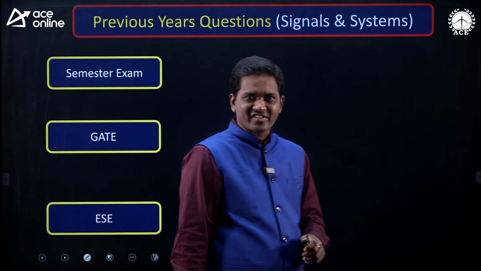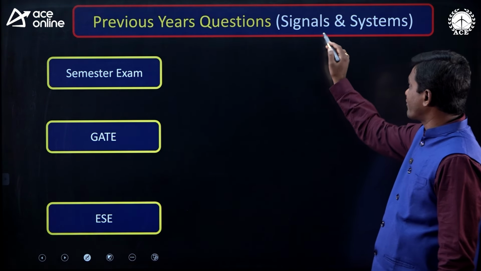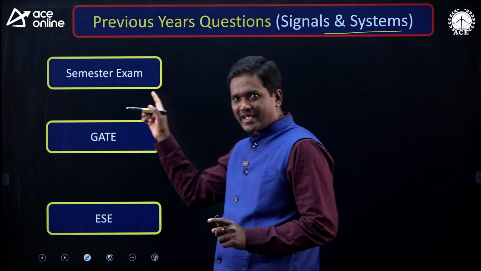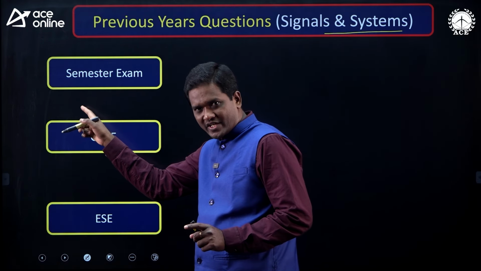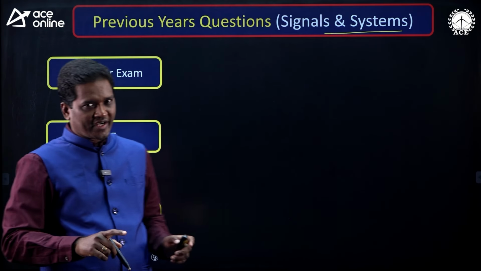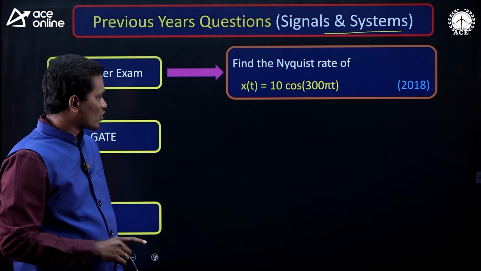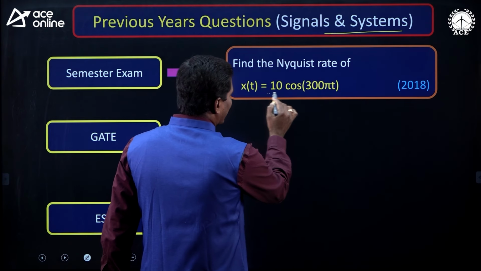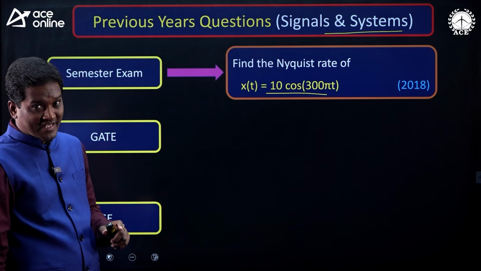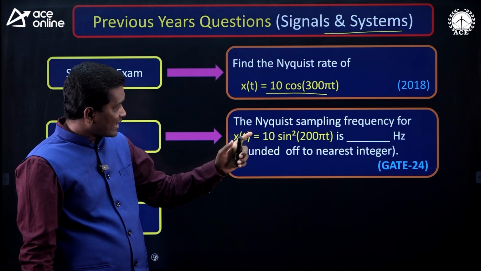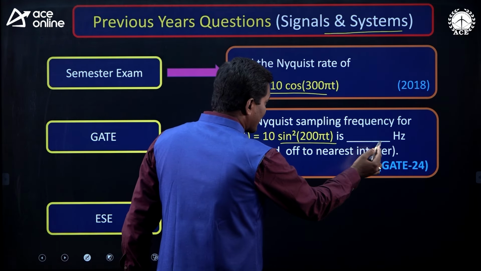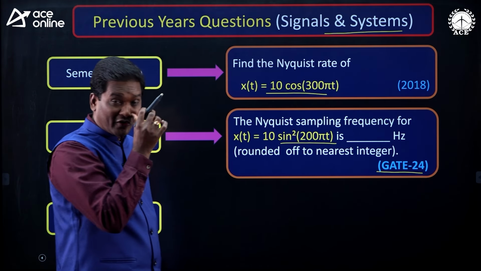The next and last slide is previous year questions from the signals and systems subject. I have chosen previous year questions from the semester exam, GATE exam and ESE exam on the same topic, that is Nyquist rate. From the semester exam, see the question: find the Nyquist rate of x of t is equal to 10 cos 300 pi t. It is a semester exam question. And the Nyquist sampling frequency for x of t is equal to 10 sin square 200 pi t is how much? This is the GATE 2024 exam.